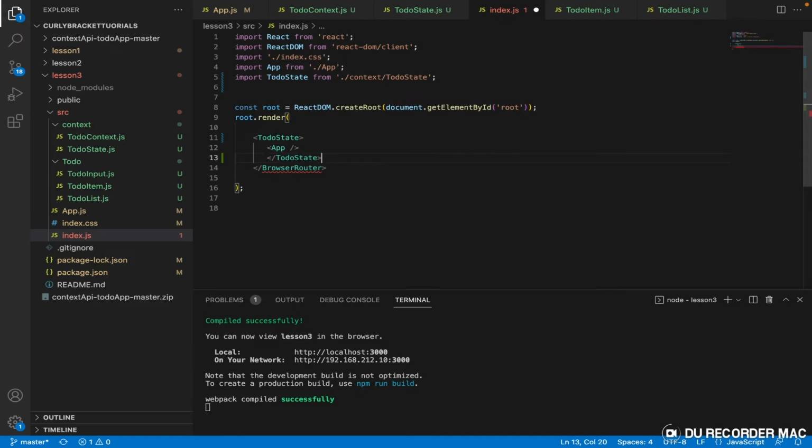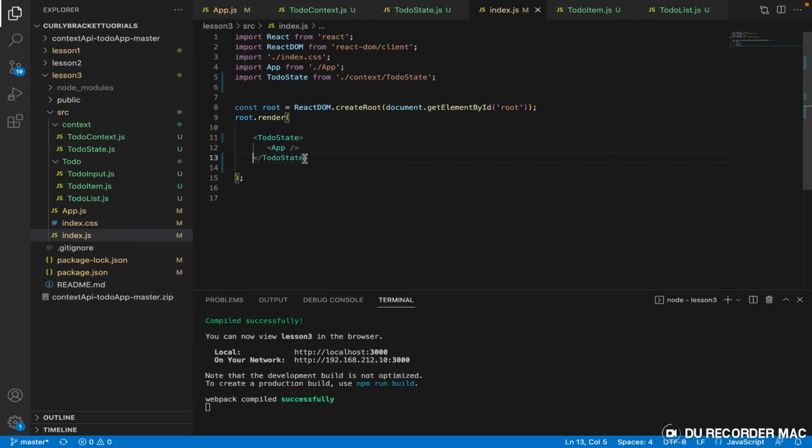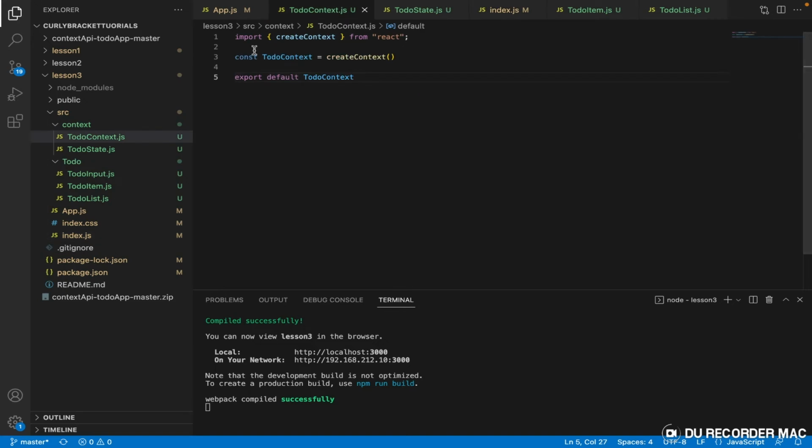So paste it over here and take this one off. Now every part of this application is going to have access to this. Now let us go back a little bit to what we did. First, we declared a context. We imported the context API, createContext, from React. And then we want to use this variable here, todoContext, to access the features it has. And then we export this todoContext.